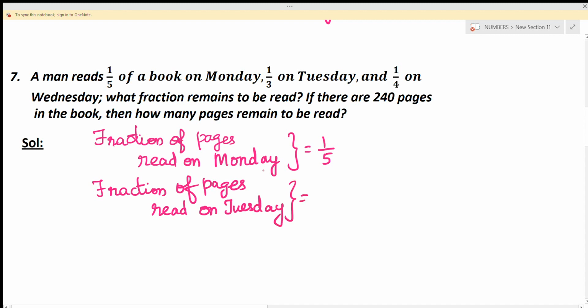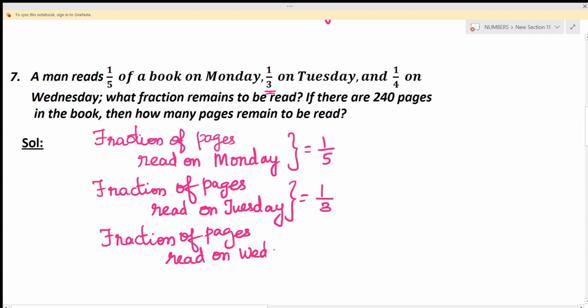So on Tuesday he read 1/3 of the book. The third thing is fraction of pages read on Wednesday. So on Wednesday, how many pages did he read? 1/4 of the book.